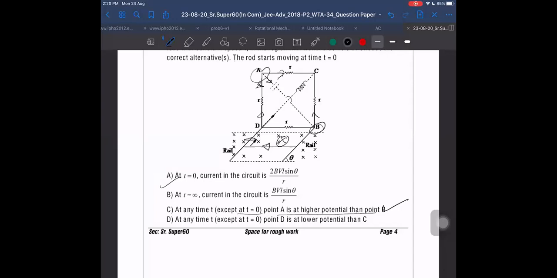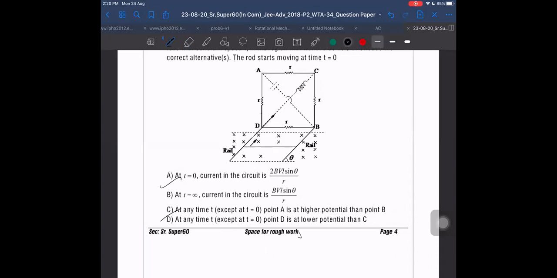A is correct, C is correct. At any time except t equal to 0, the point D is at a lower potential than C. If A is higher than B, in the same way D will be at a lower potential. No, what are they saying? D and C will be at the same potential at t equal to infinity. As t tends to infinity, it will be like a short circuit, and D and C will become at the same potential. Otherwise also D is always at a higher potential, so it is wrong. So D is wrong, because D will remain at a higher potential as compared to C.